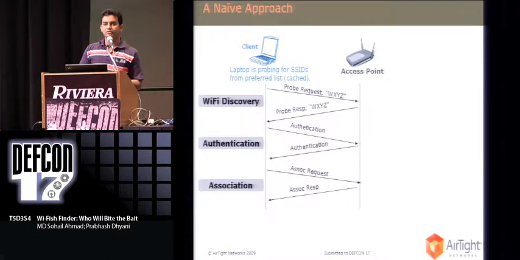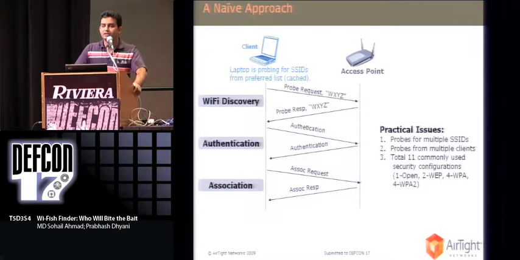If the client connects to that access point, it means it is configured for the same security, right? And if the client does not connect, then we will probably try changing the security configuration of that access point. Try each and every possible configuration one by one and see if the client connects to that access point or not. But then there are practical issues associated with this manual approach.